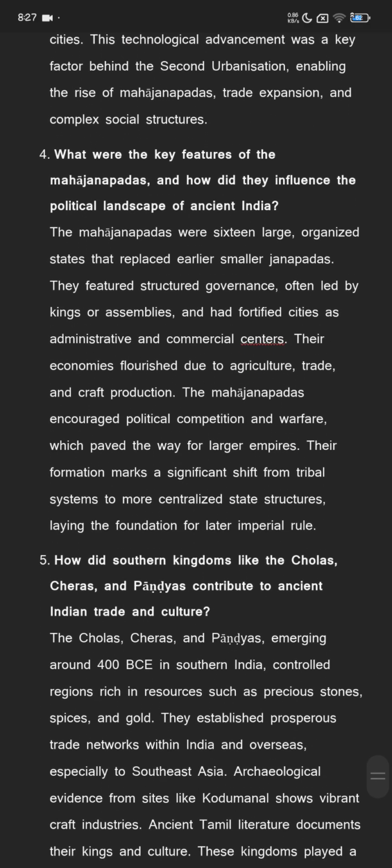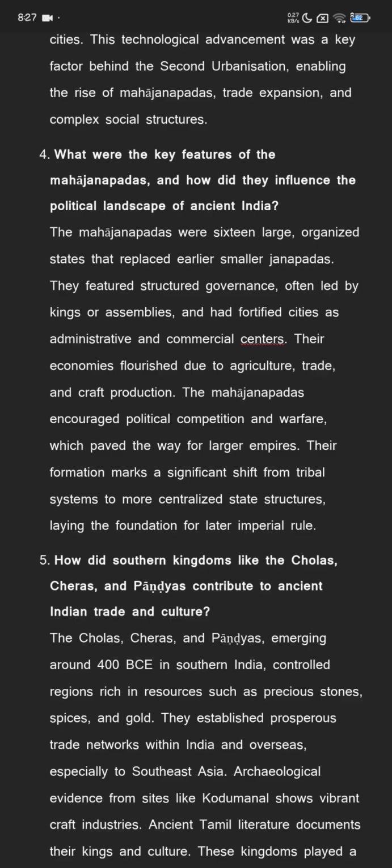What were the key features of the Mahajanapadas and how did they influence the political landscape of ancient India? The Mahajanapadas were 16 large organized states that replaced earlier smaller Janapadas.